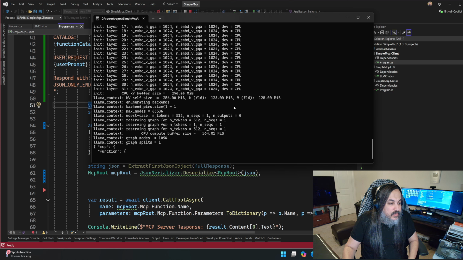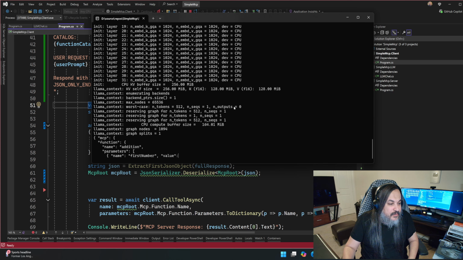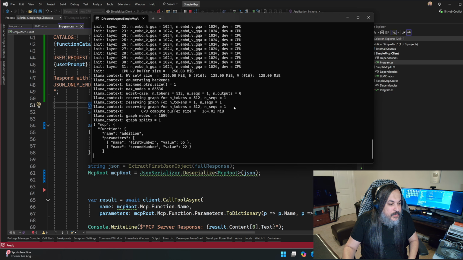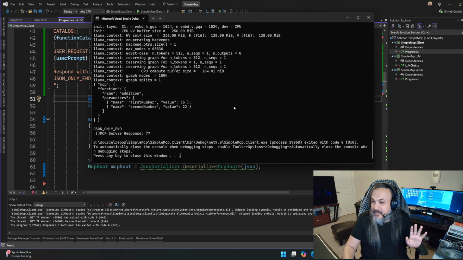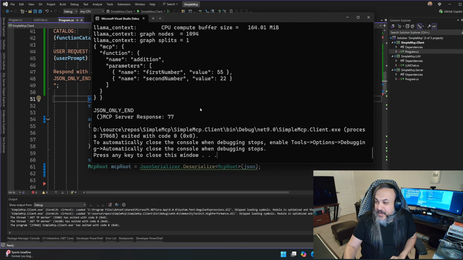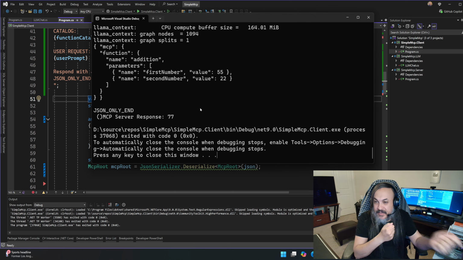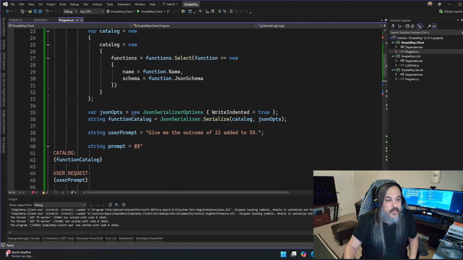Here we go. Good start. Name: addition. Beautiful. Look at that. First number, value 55, value 22. Here we go. 77. Amazing, right? It's the exact same thing. I took out all the stuff that is hard coded for the addition function and I'm telling it to interact dynamically with the server, right?